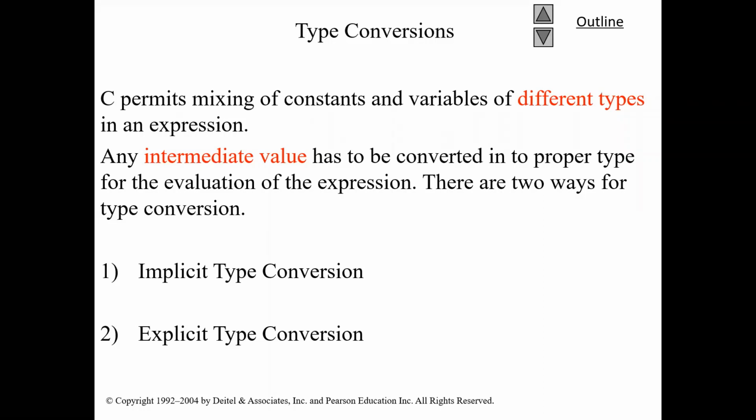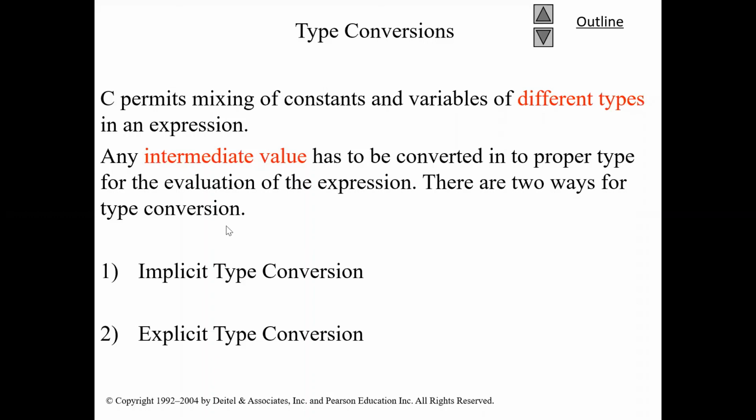So C permits mixing of constants and variables of different types in an expression. So when we are writing an expression A plus B, A can be of data type integer and B can be of data type float.